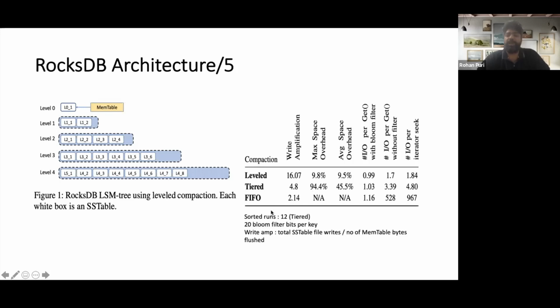These were the metrics they used: 20 Bloom filter bits per key. Write amplification they consider as total SS table file writes divided by the number of mem table bytes which were flushed, and 12 sorted runs were there for tiered compaction.